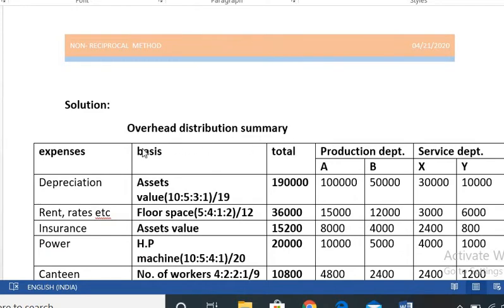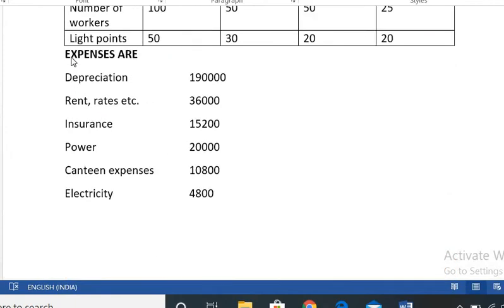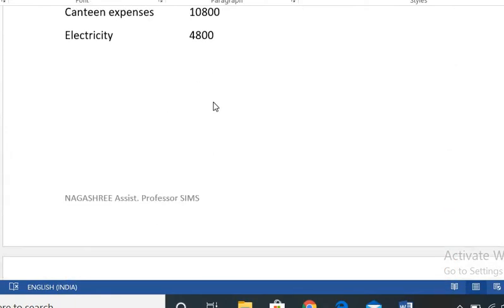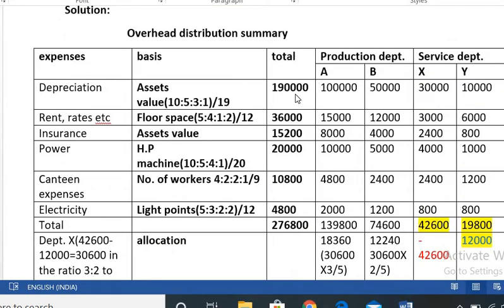Overhead distribution summary. We have the columns: expenses, basis of apportionment, total, production departments A and B, and service departments X and Y. First we write the expenses. Depreciation. How much is the depreciation? 1,90,000. Here the total depreciation can't be distributed to only one department. We should distribute it to all four, the production as well as the service departments.